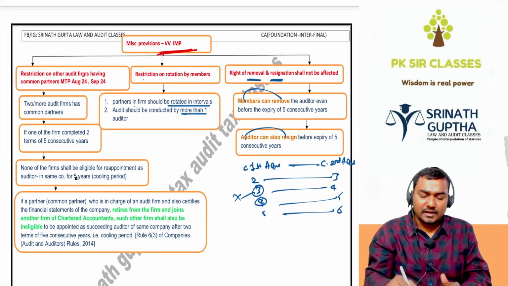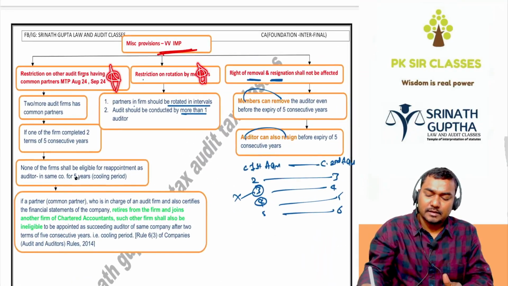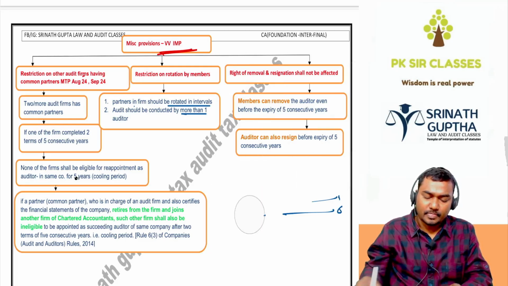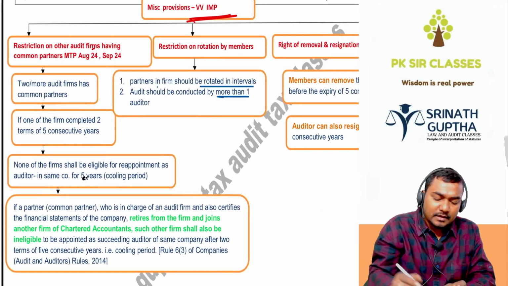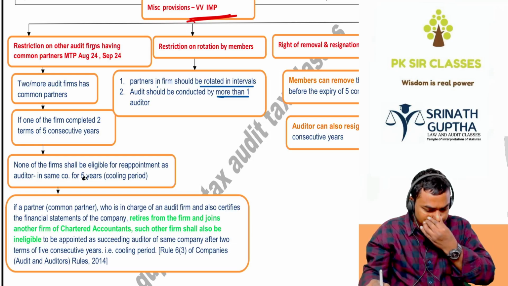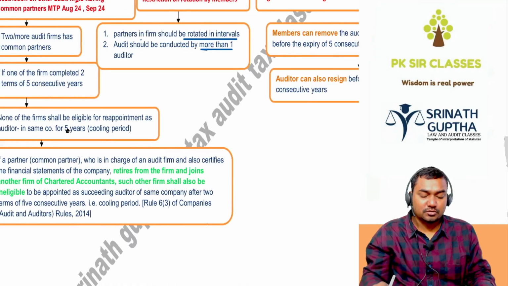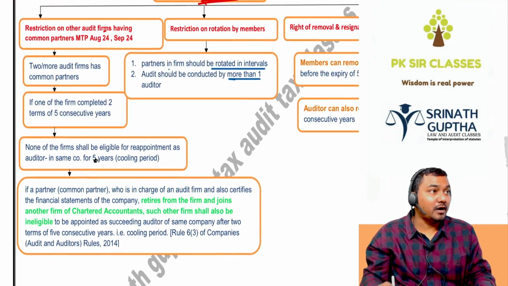नेक्स्ट ये वाला वेरी वेरी इंपॉर्टेंट बेटा, एग्जाम में आ रहा है बेटा, 2 मार्क 3 मार्क के लिए. All these things are miscellaneous provisions related to rotation, beta. So the first one: restrictions on the other audit firms having the common partner. एग्जाम में 2 बार आया बेटा. Restriction on the other firms having the common partner.